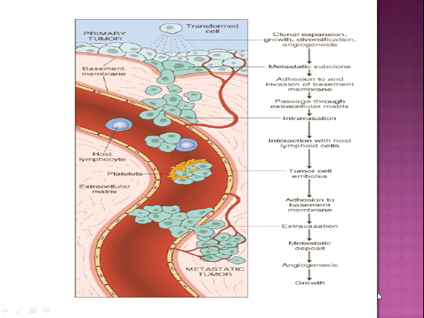So first the tumor cells break the basement membrane, and they come into the stroma with the help of cytokines. They break the basement membrane of the vessel and come inside the vessel, forming an embolus along with the platelets. Then they go and attach to a different site, again with the help of enzymes. They break the basement membrane and come outside the vessel by the effect of cytokines, and then they start proliferating there, and with the help of newly formed blood vessels they spread to different sites, leading to metastasis.